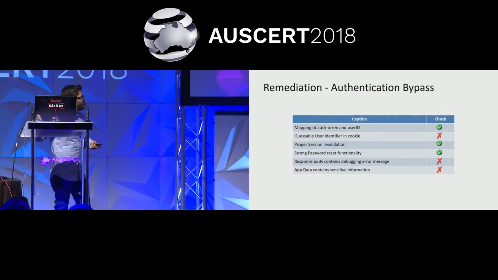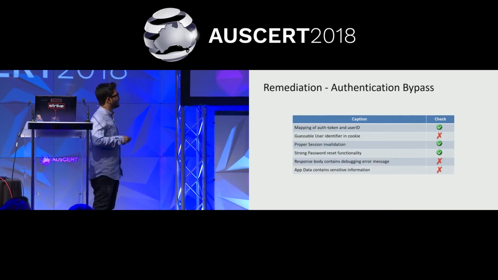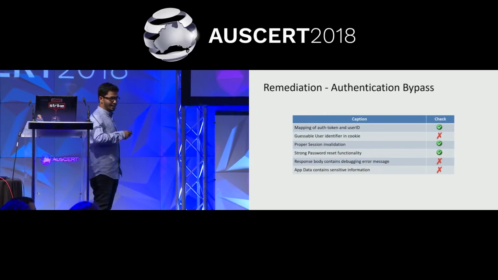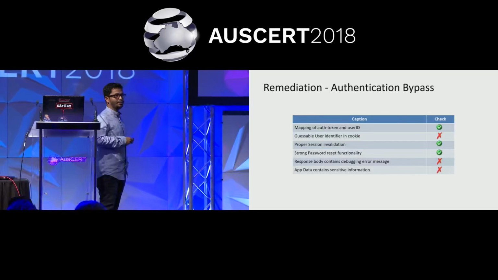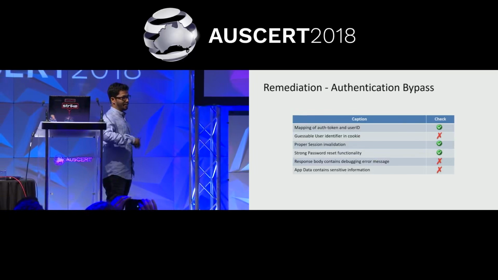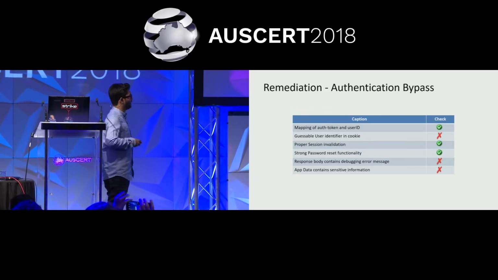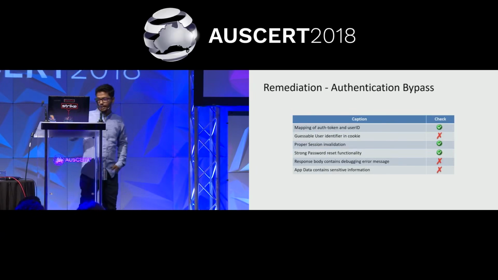So remediation, I'll quickly go through. For any authentication related thing, auth tokens and user ID should always be mapped. Then there should not be any guessable user identifier in the cookie. Session invalidation, as you have gone through. Then strong password reset functionality. There should not be any client side manipulation of the password reset options. Then the response body should not contain any error message, and debugging should be disabled for production apps. Then any app data for mobile apps should not contain any sensitive user identifier or any sensitive details.